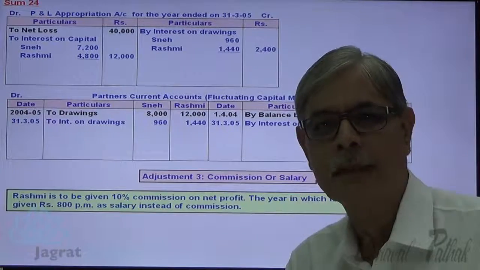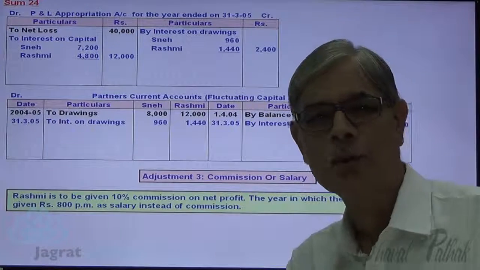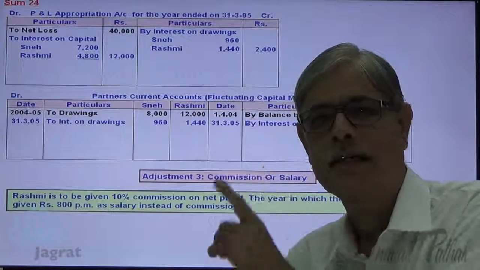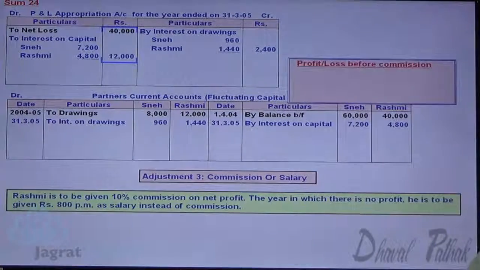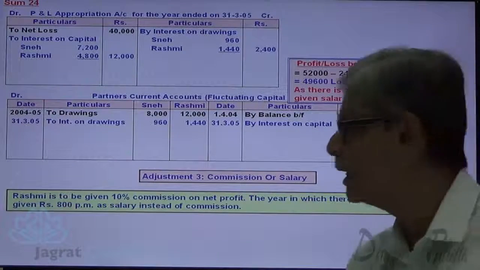To find out this divisible profit, we should make a total of credit and total of debit. Difference between the two. If the credit total is greater, then it is profit. If the debit total is greater, then it's a loss. Let us work it out. Total of debit side 52,000. Total of credit side is 2,400. Divisible loss is 49,600. As there is a loss, Rashmi is to be paid or is to be given salary instead of commission.